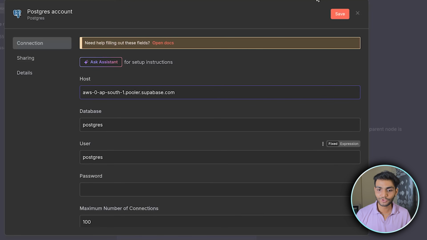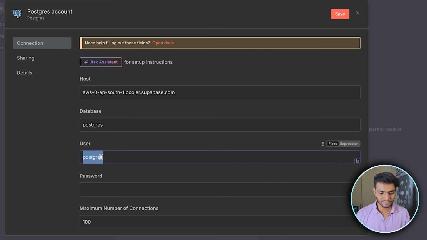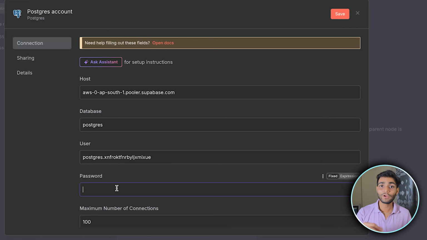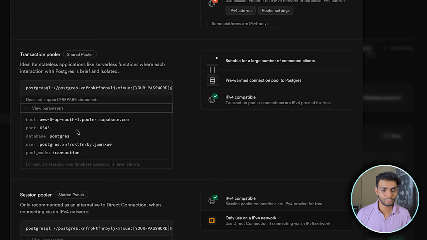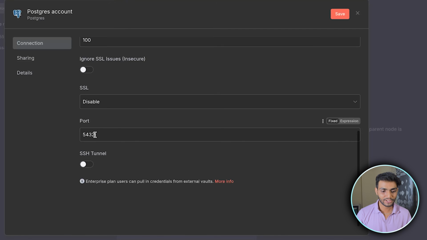We need database and user. So for that we can see the database name is proper. We need to copy the user. Let's paste it. Enter the password which you entered while creating the account. Now once that is done, let's go to the pool mode. We don't require that. We require the port. We'll copy the port, come to the end, enter the port, and let's save it.